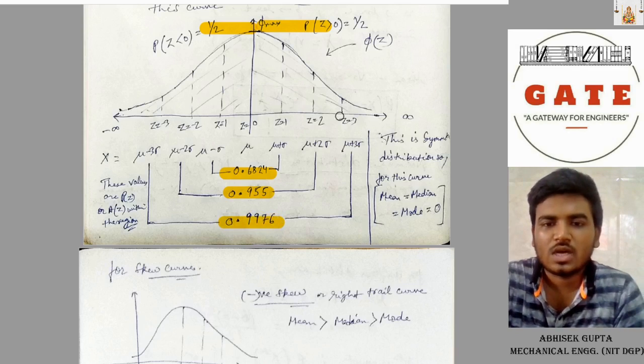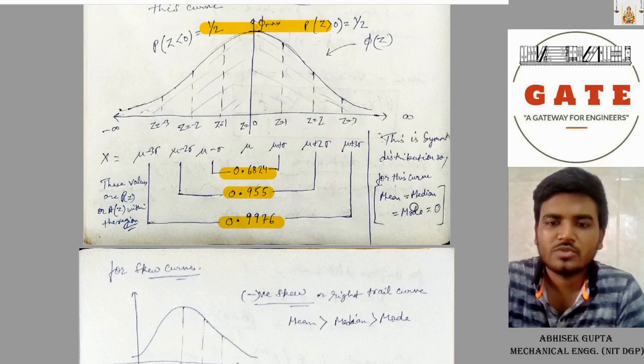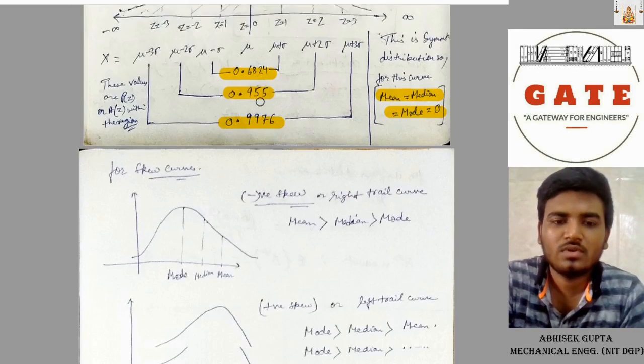So these are the regions or areas under these regions, or the probability. This is a symmetric distribution, and here mean equal to median equal to mode equal to 0. So the values are P(z) within this region, the probability or the area under the curve.